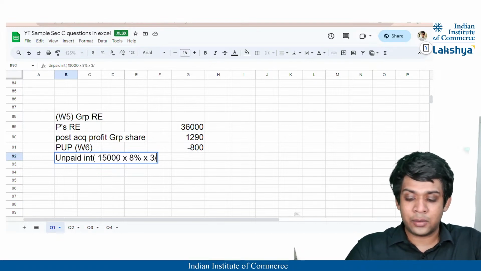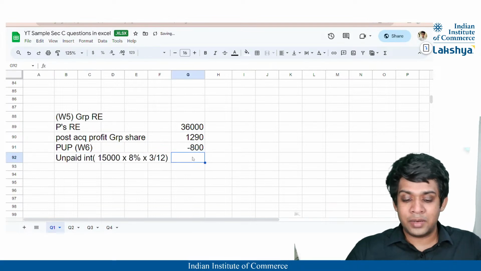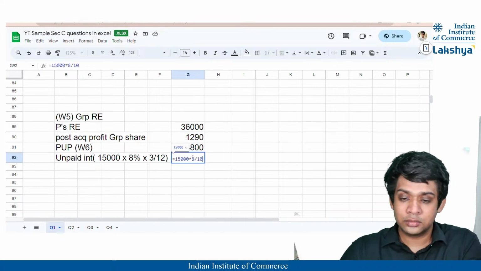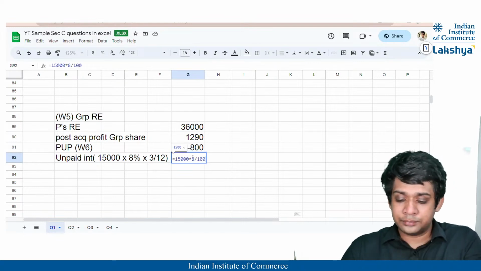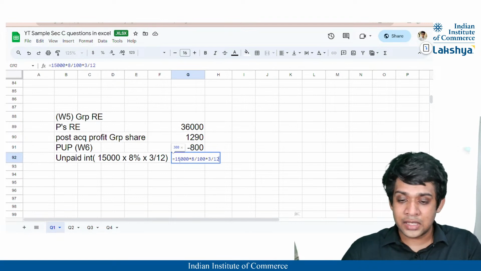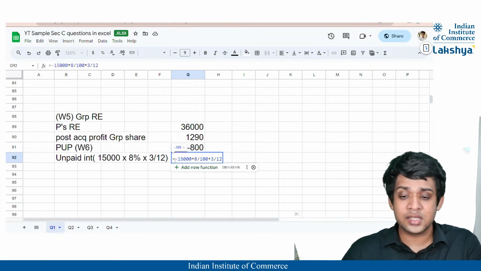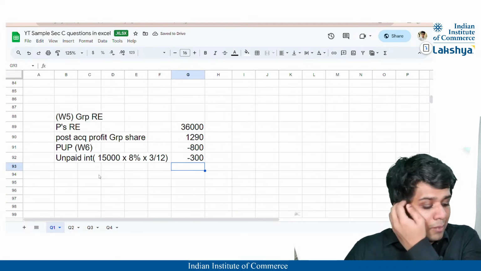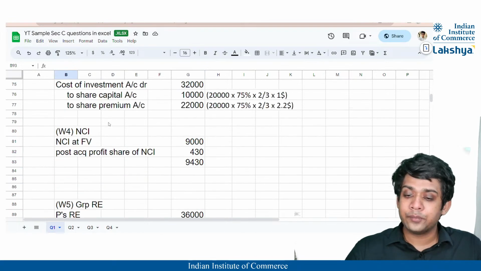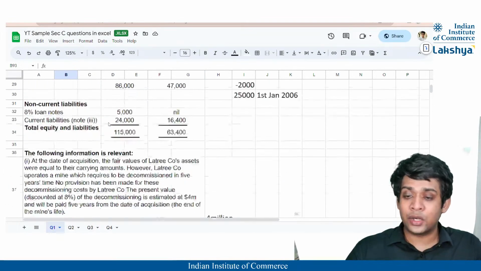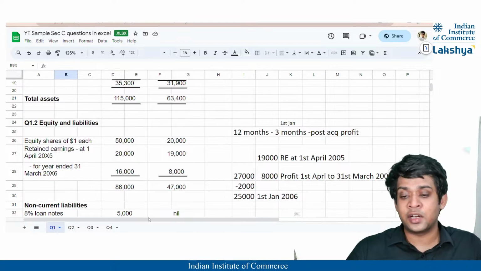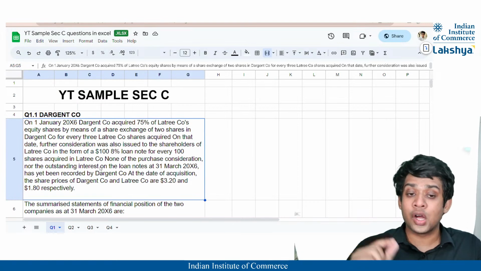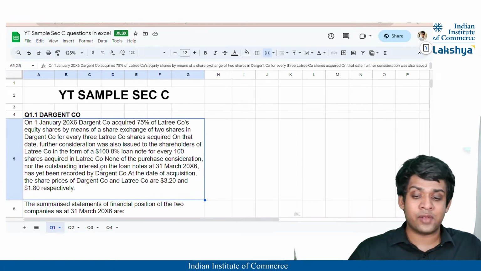And this will be into 3 by 12, correct? So our value will be nothing but 15,000 into 8% into 3 divided by 12, right? And this will be a negative amount because it is an unpaid interest which is now to be deducted, correct? So that 300 will be deducted, right? Always keep that in mind. Always check the consolidated statement of financial position that is provided, and also carefully read each and every word because you might miss out on something somewhere, okay?